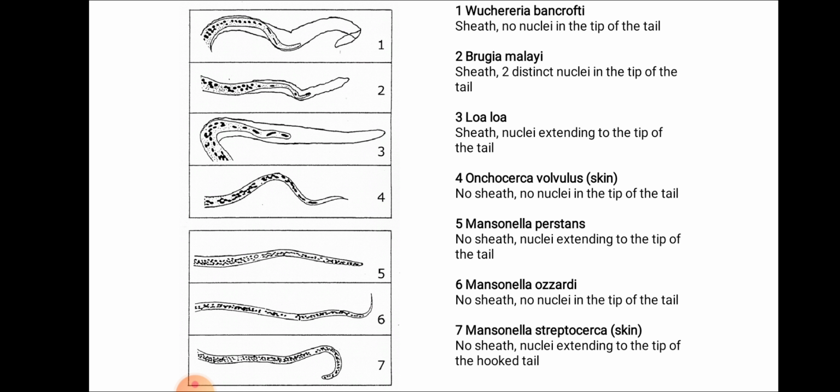In the second picture we could see Brugia malayi. It is sheathed and 2 distinct nuclei in the tip of the tail are seen. Third is Loa loa. It is sheathed and nuclei extend to the tip of the tail. Now the fourth is the microfilaria of Onchocerca volvulus. Fifth is Mansonella perstans. Sixth, Mansonella ozzardi, and seventh, Mansonella streptocerca.